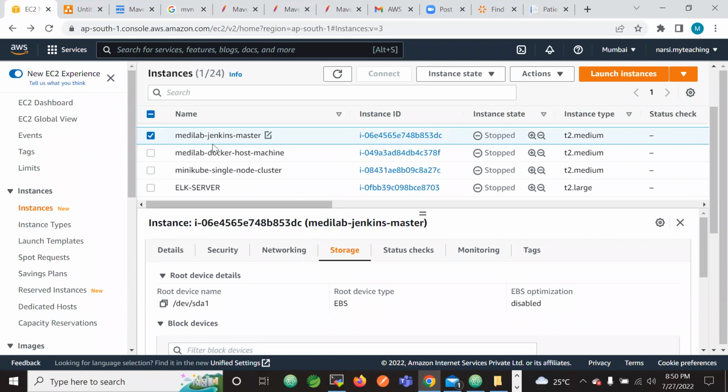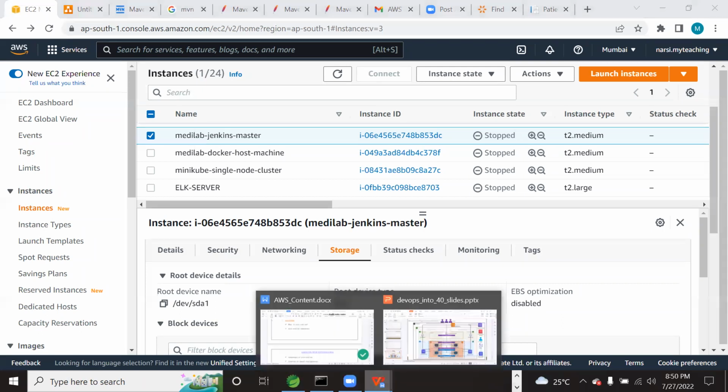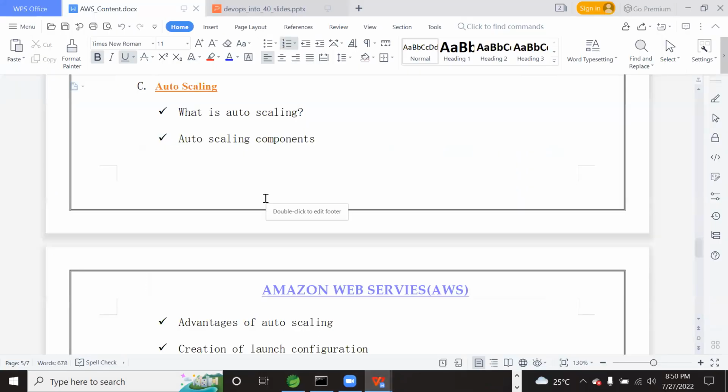So when a new machine is spun up, the EBS also has to be attached to it. So what is auto scaling? Scaling up and then scaling down the instances based on the CPU utilization. For example, on festival days, more load might come to the servers, so the instances have to be spun up immediately. And after the festival is completed, maybe we don't get that much traffic to our servers, so the instances have to be scaled down. So scale up and scale down are the features supported by the AWS auto scaling capability.